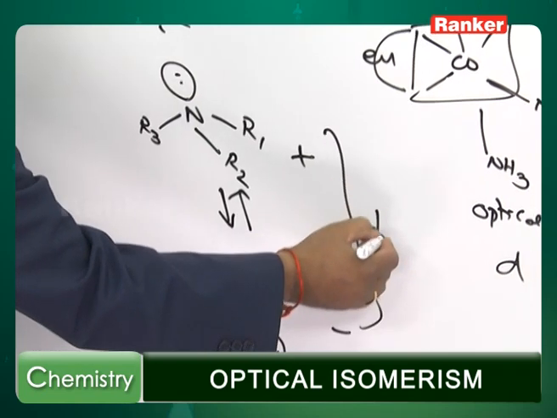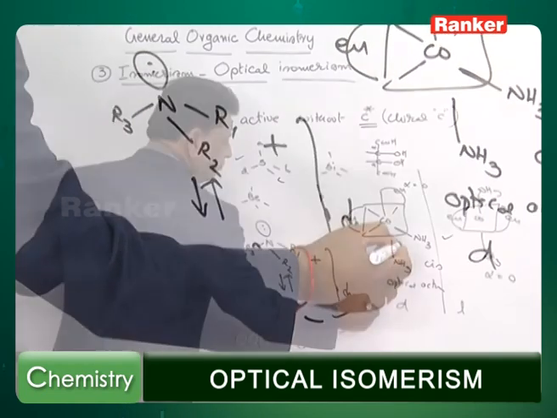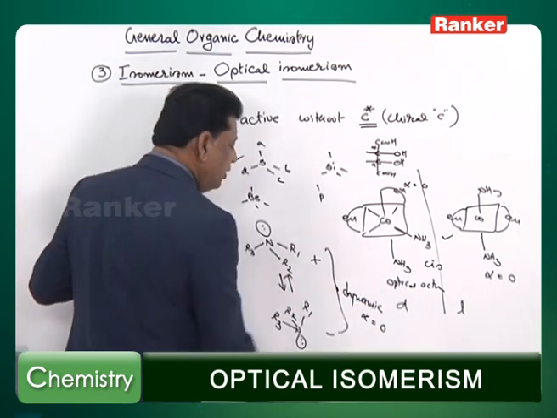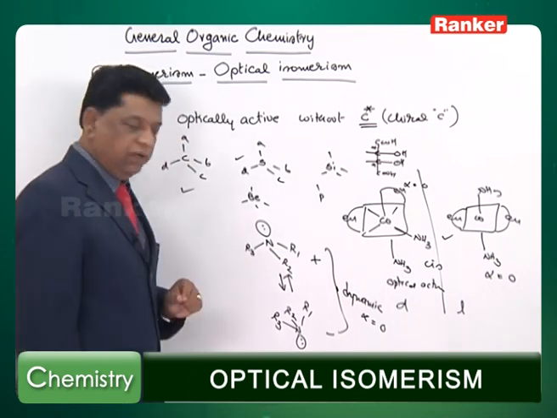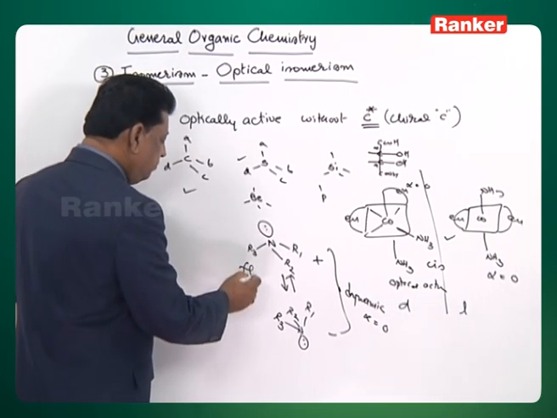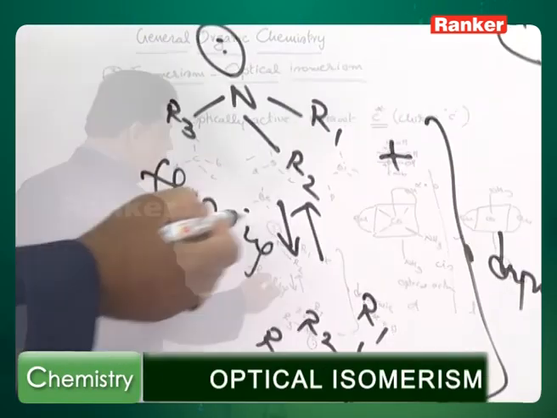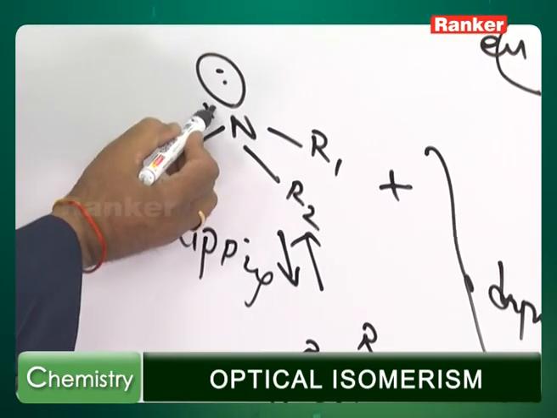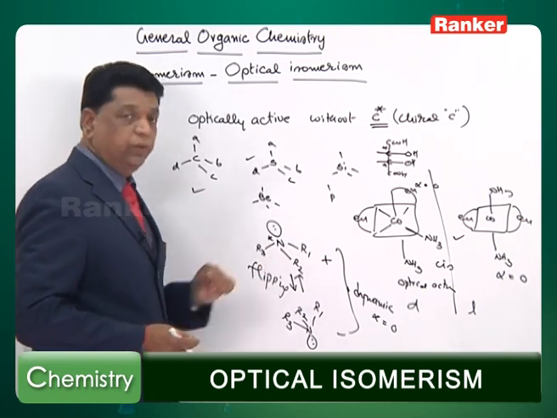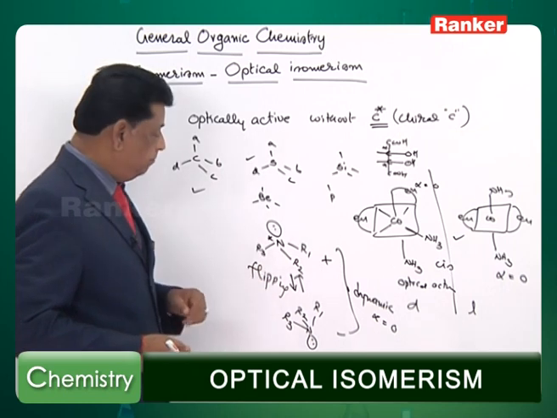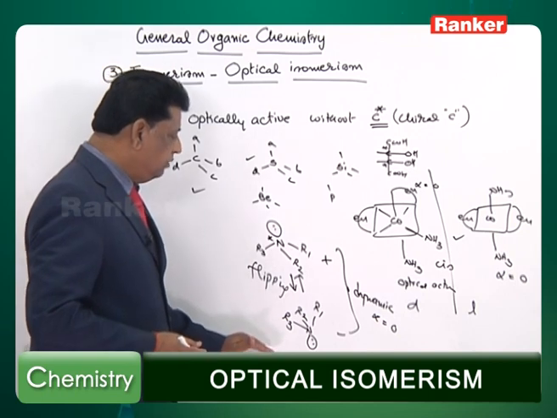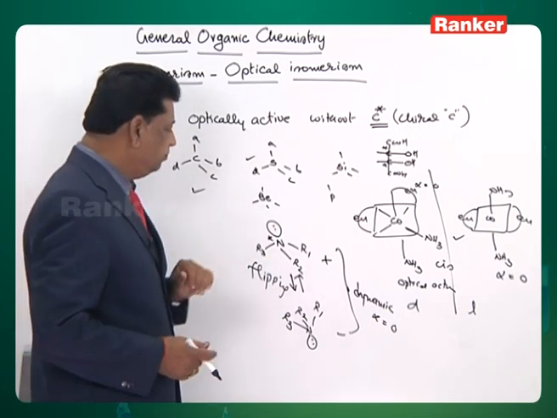This is called a dynamic equilibrium, whose optical activity will be 0. So you cannot prepare a pure compound. The moment you prepare the plus compound, it undergoes flipping, and because of the flipping, it changes to the other one. So tertiary amines having R1, R2, R3, where one group may even be hydrogen, including the lone pair, are considered optically active, but they give the other isomer in a mixture.